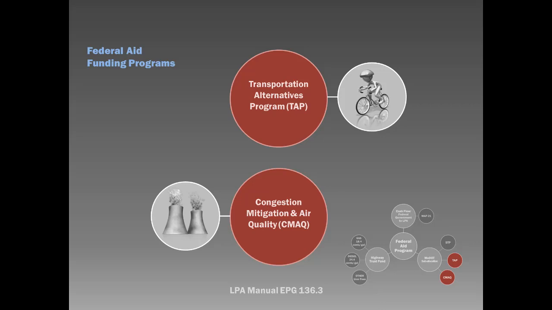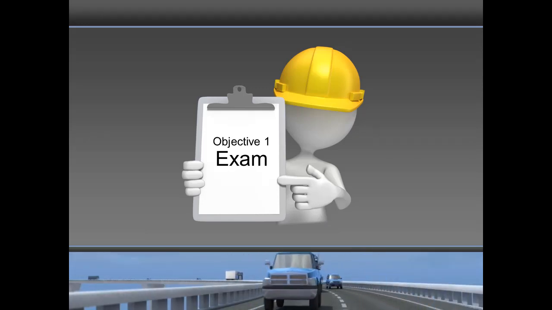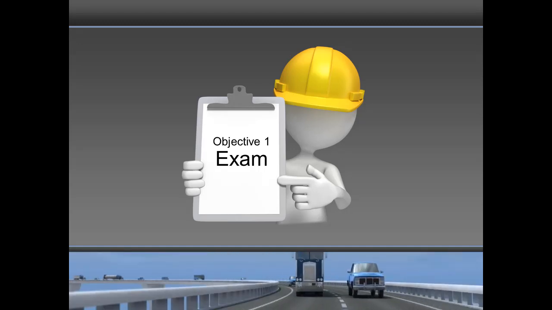For more information on federal aid funding available and project eligibility details, you may reach out to your local MoDOT contact and/or see Engineering Policy Guide EPG 136.3. You have reached the end of Objective 1, Understanding the Federal Aid Program. You will be required to take a short quiz before moving on to the next objective.